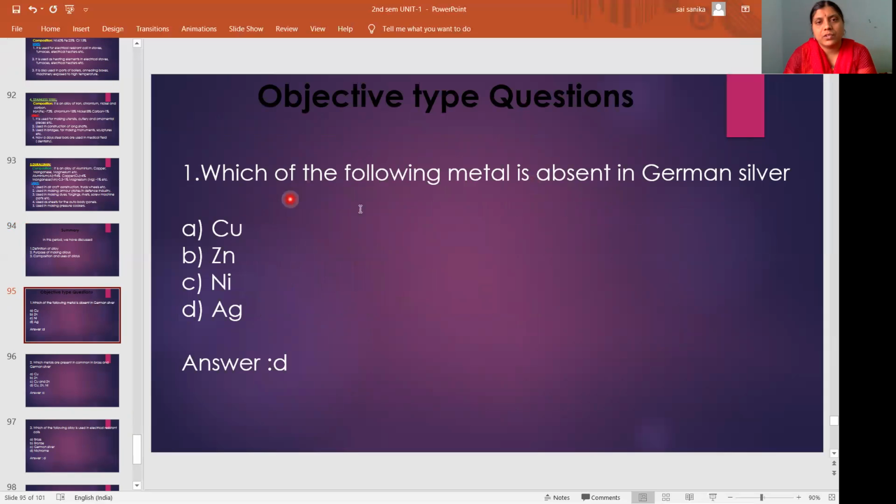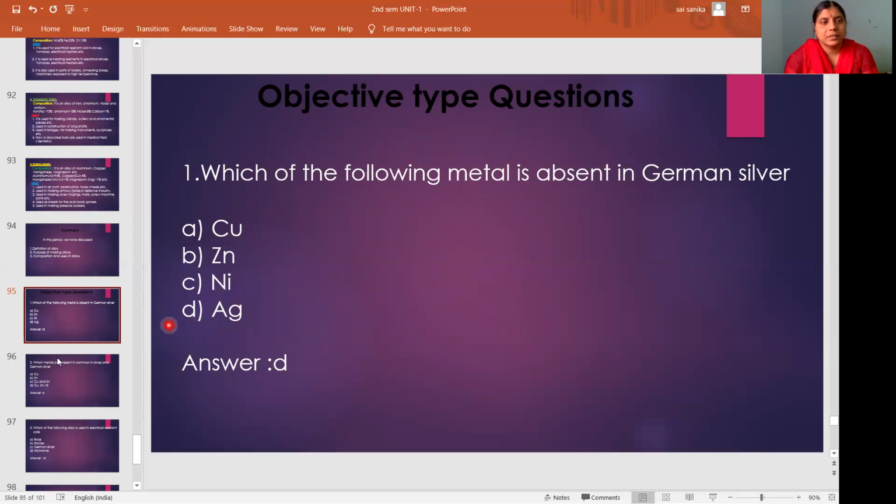First one: which of the following metals is absent in German silver? Some metals are given: A copper, B zinc, C nickel, D silver. Which one is absent in German silver? The copper, zinc, nickel combination is called German silver. So silver is absent in German silver. So the answer is D. Remember that silver is absent in German silver.